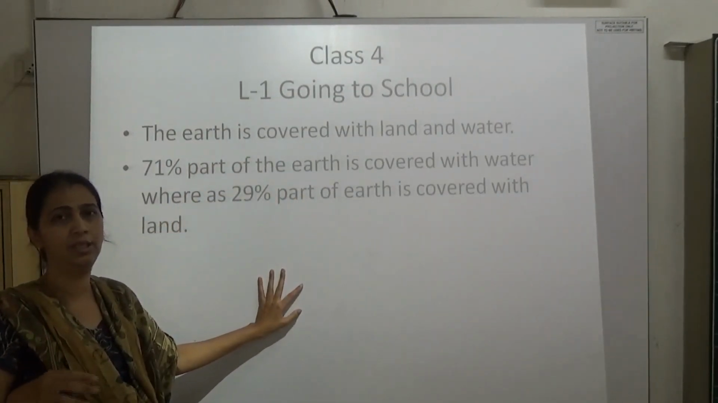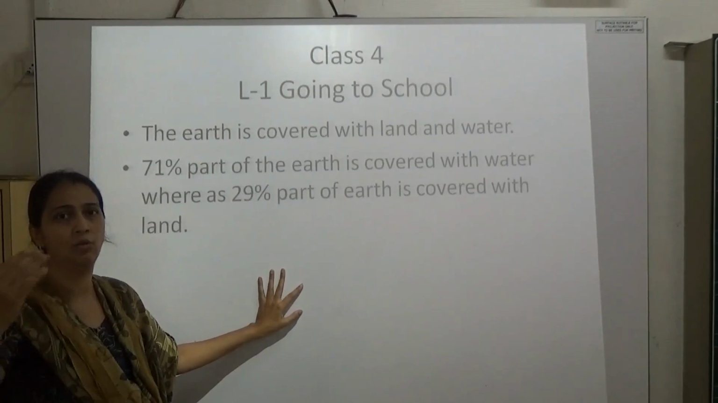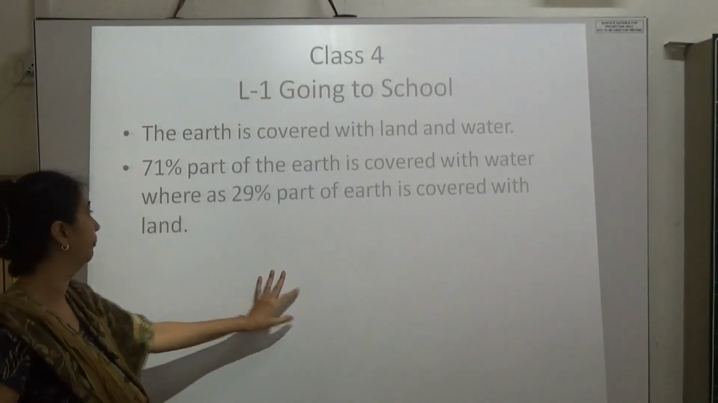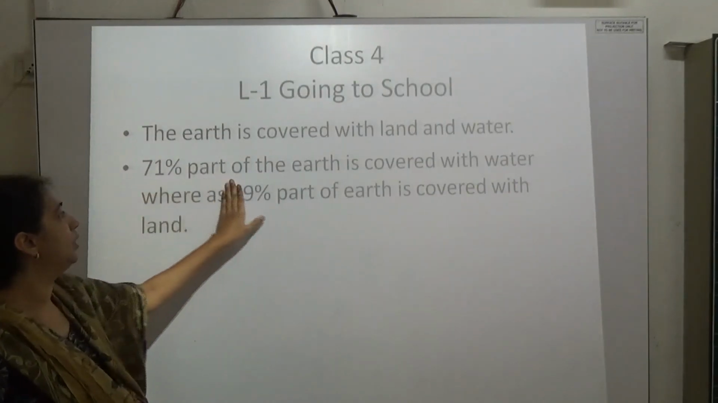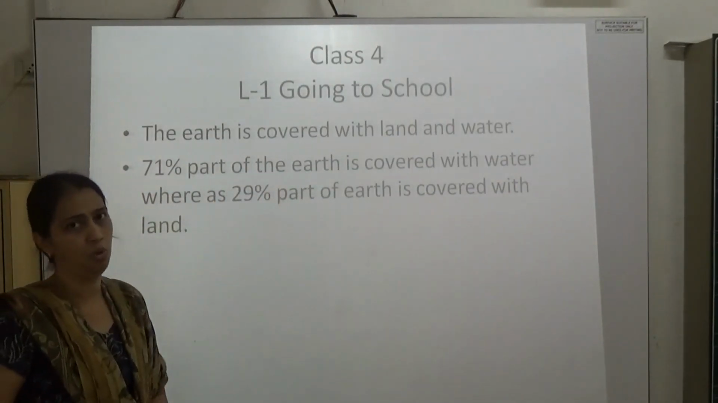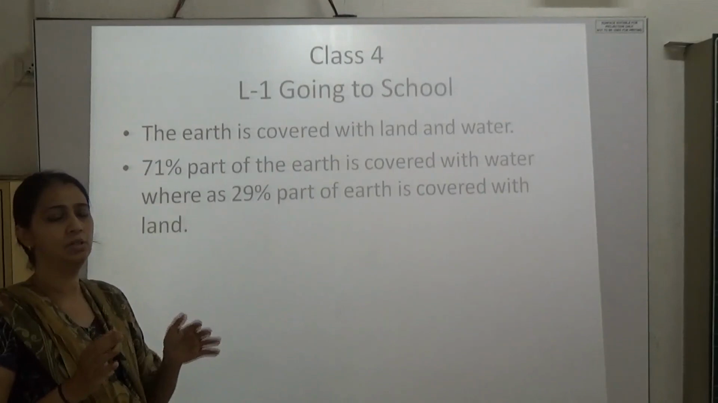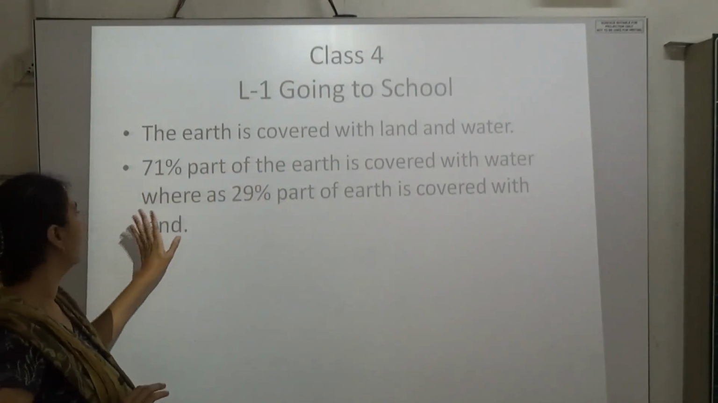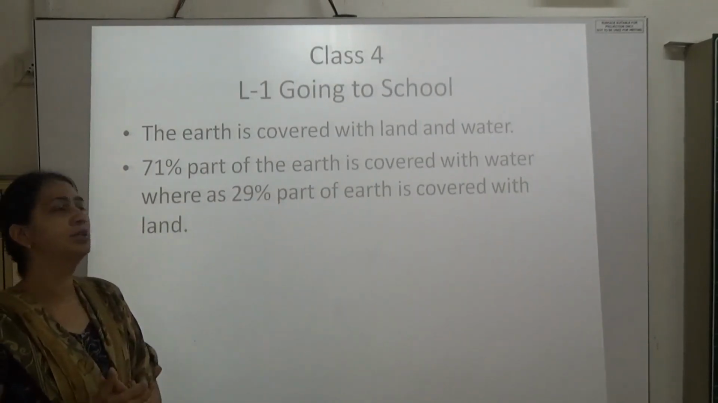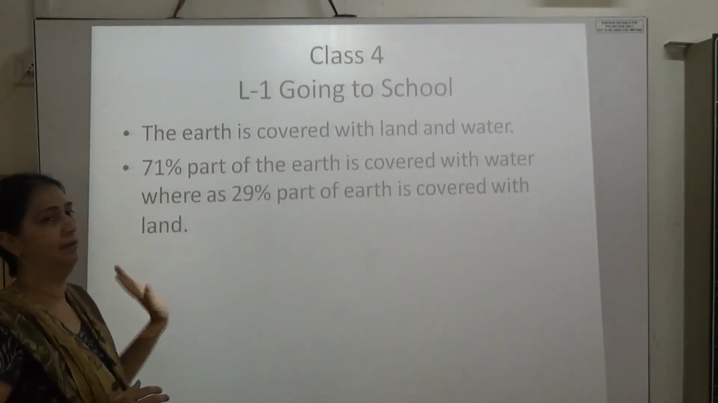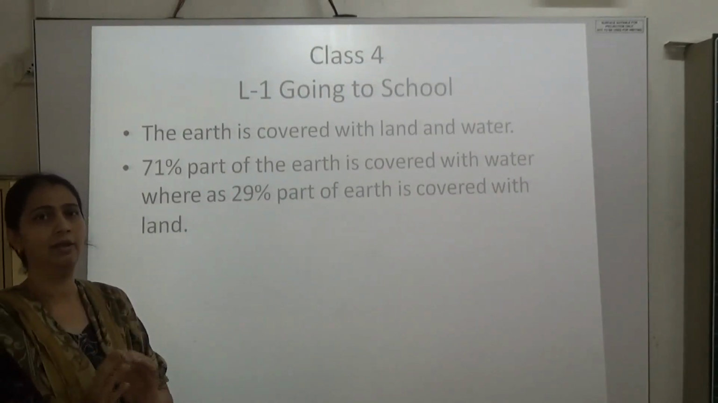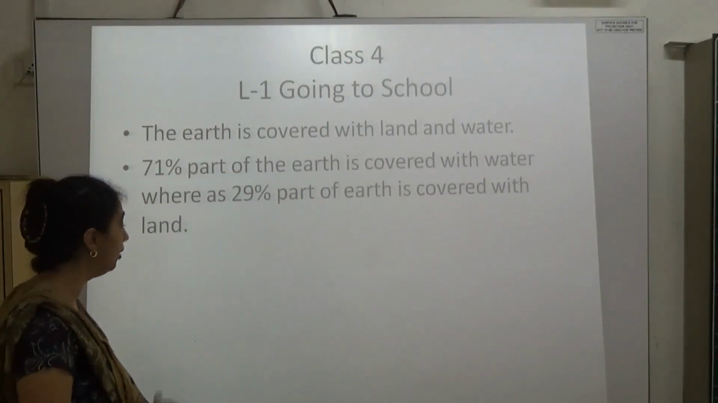We all know that there are a lot of seas and oceans and rivers on the whole planet. From that, 71% of the Earth is covered with water, whereas 29% of the Earth is covered with land. So only 29% of that globe is land and the rest 71% is water.